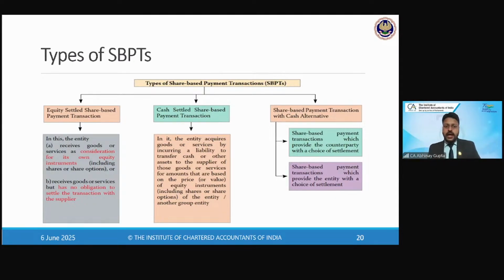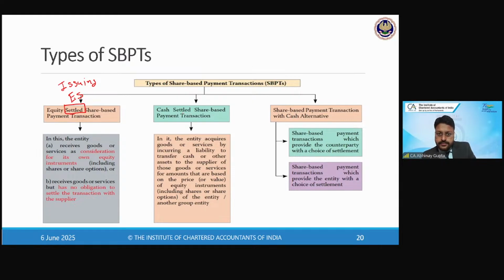These are called equity settled, meaning the transaction will be settled by issuing equity shares. Is that clear? So in equity settled, we will always settle the transaction by issuing equity shares.